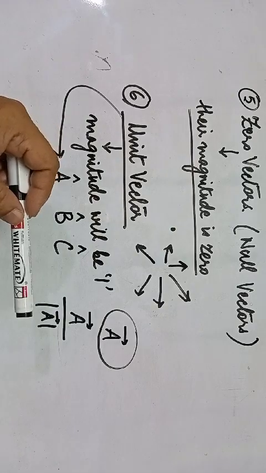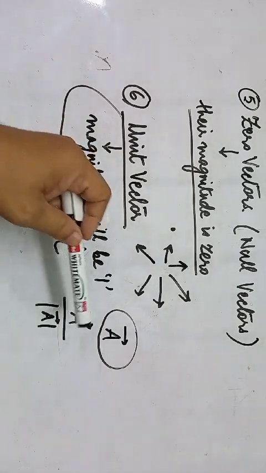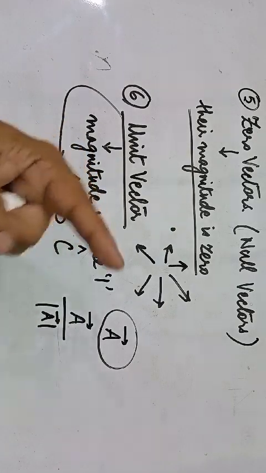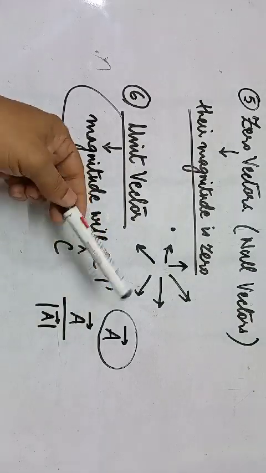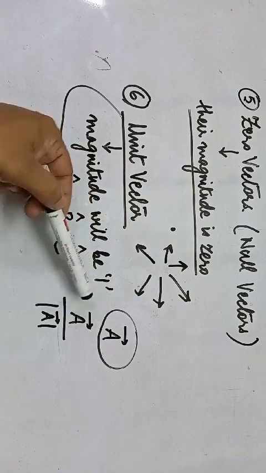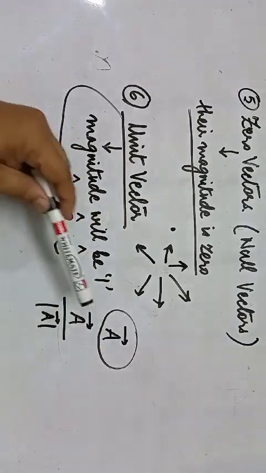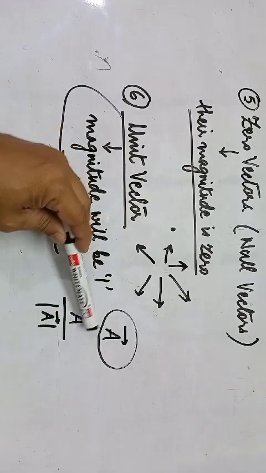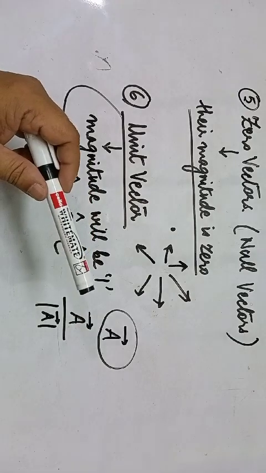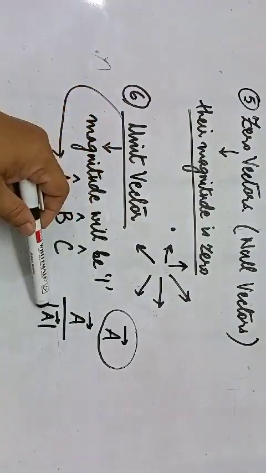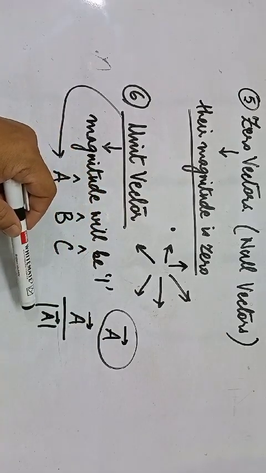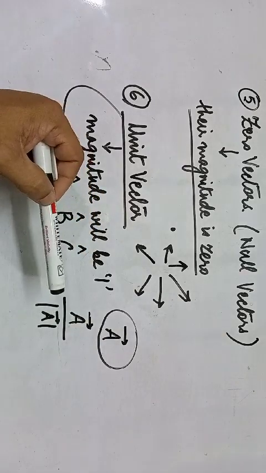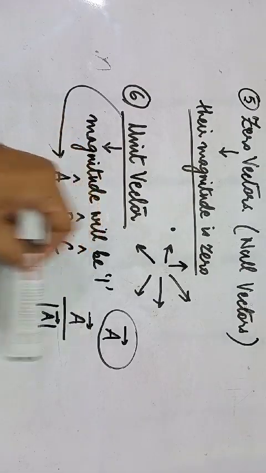What am I going to get in terms of the value? 20 and 20 will get cancelled, so the magnitude will become 1, and the direction will remain the same as the original vector. So let's say the original vector A had this particular direction. After dividing the vector by its magnitude, the value will become 1, and it will still have that same direction.